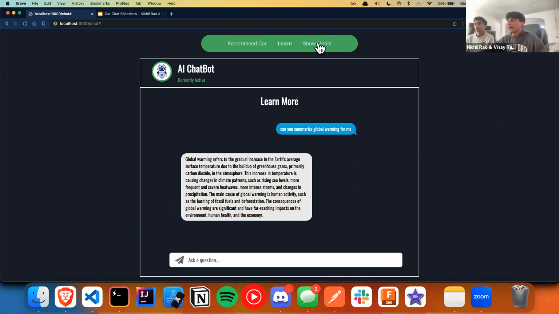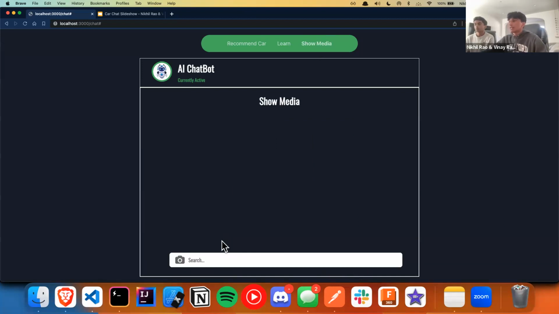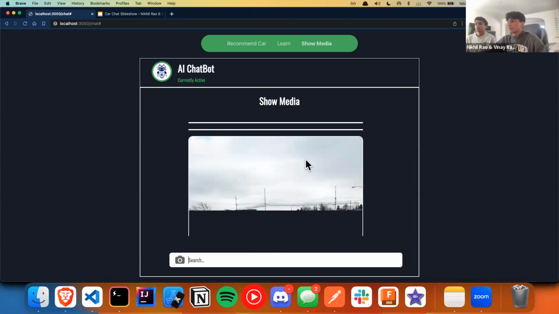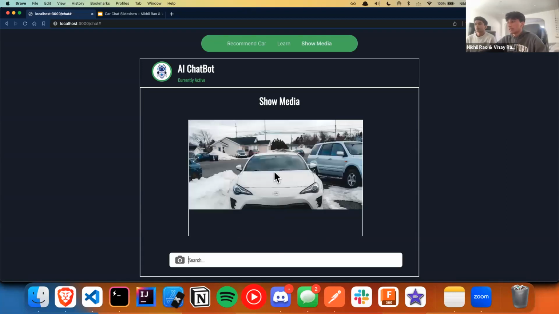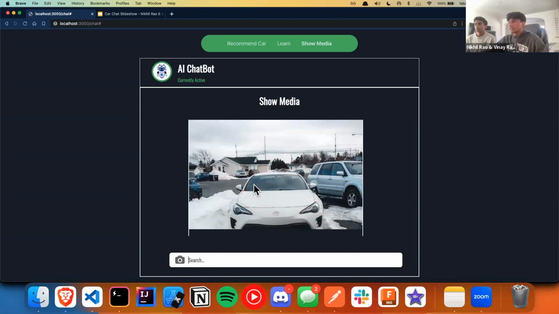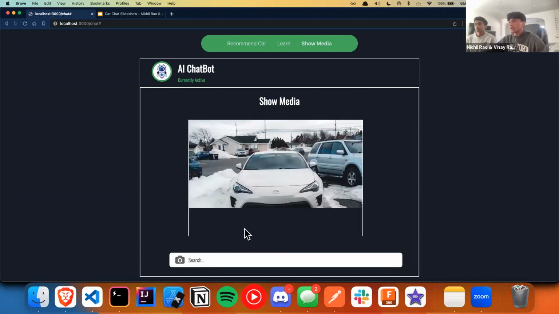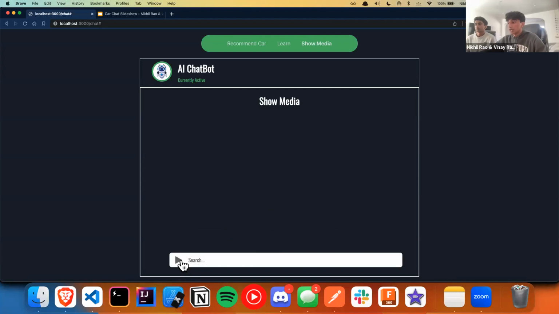The last tab in this app is the Show Media tab. This tab is meant to show more pictures or videos of the car that you're interested in. For example, let's say I want to see some pictures of a Toyota Prius. We can see several pictures of Toyota Prius start to load. But this chatbot doesn't only include pictures, it can also include video. If we click this button here, we can see that it shifted to a play button, which indicates that it's a video.